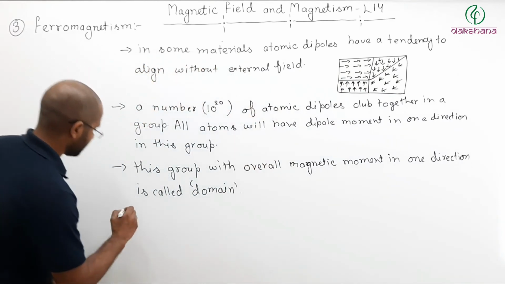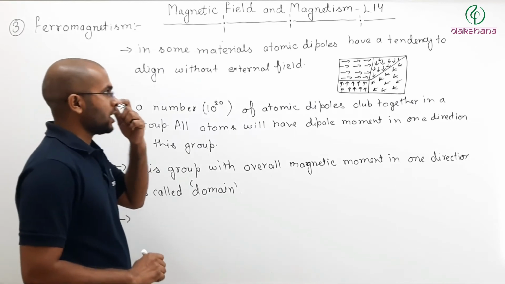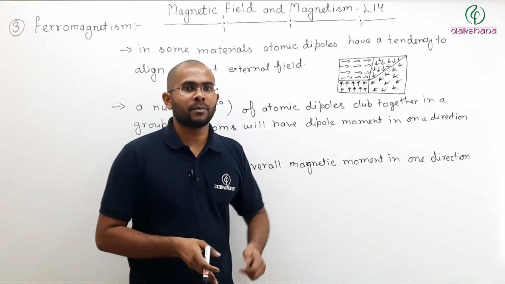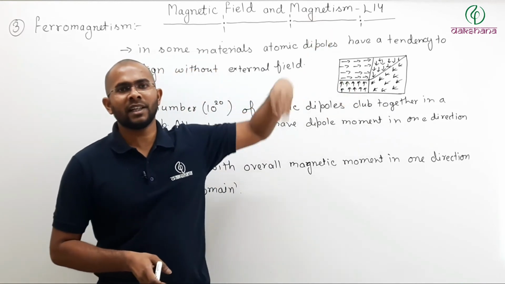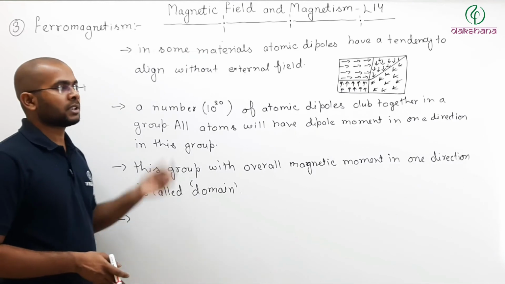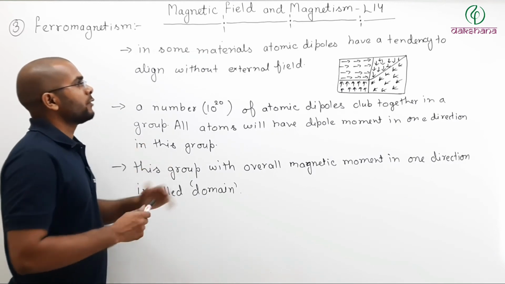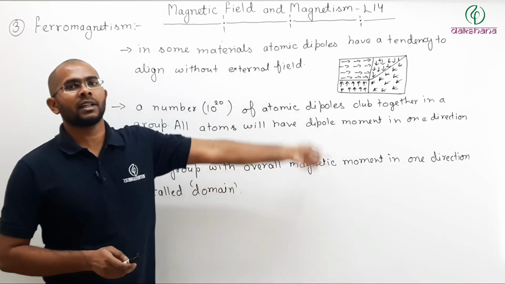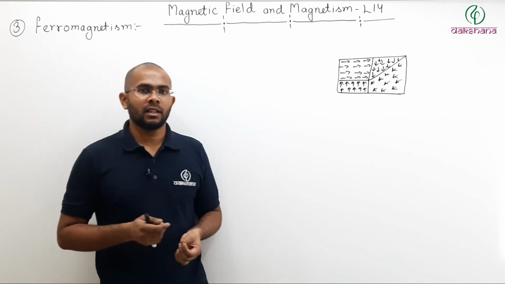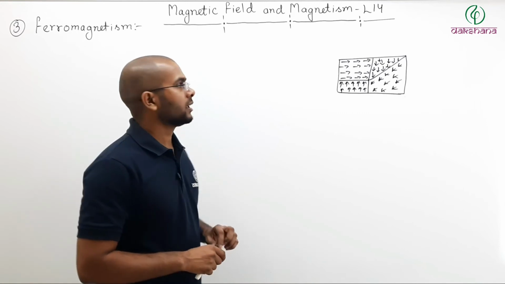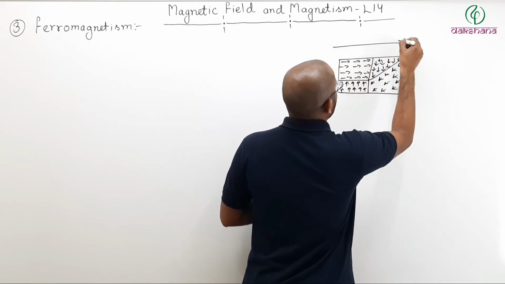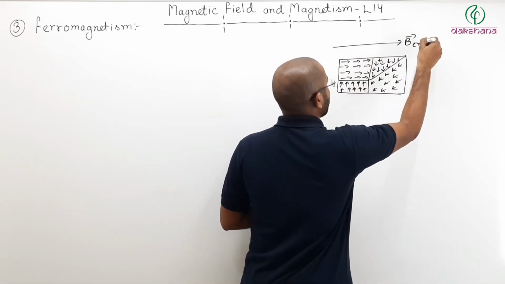Here you can say overall magnetic moment of the sample will be 0. Why? Because there are a number of domains and each domain has its own direction of magnetic moment. So pause the video, note it down, then we will discuss further what happens when you place a ferromagnetic material in an external magnetic field. Now what will happen when a ferromagnetic material is placed inside an external field? Let us say this is my ferromagnetic material and I create an external field like this, B external.